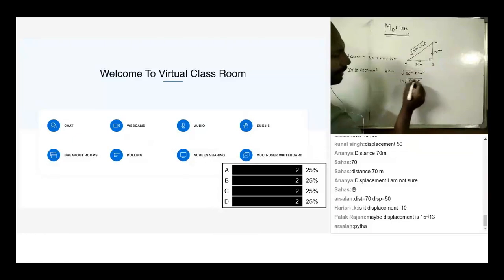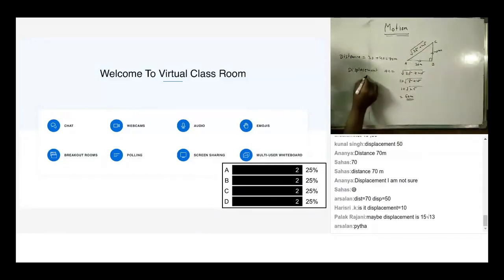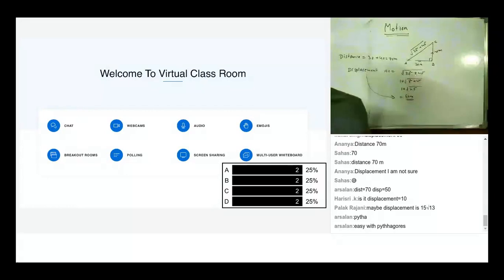I can take out 10 outside. I'll be left with 3 square plus 4 square. That is 10 root 9 plus 16, 25, which is equal to 50 meters. So displacement is 50 meters.